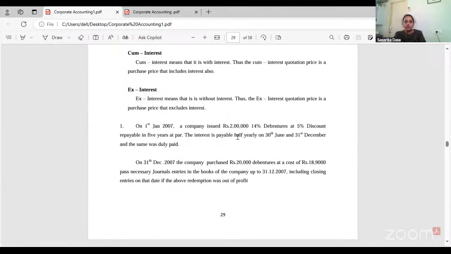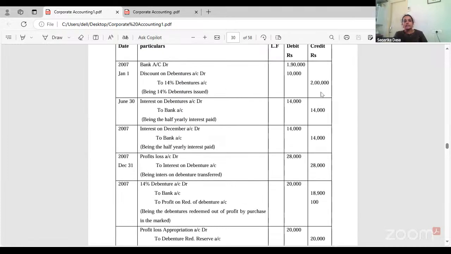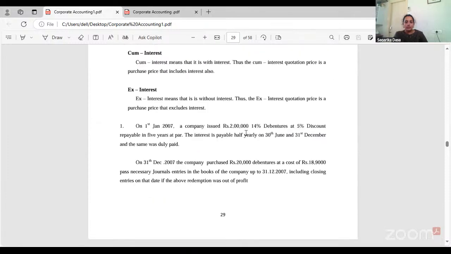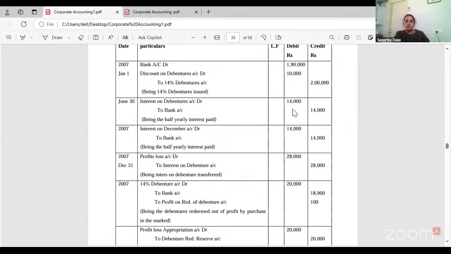The interest is how much? Interest is 14 percentage they have mentioned. This is nothing but your interest. Interest is 14 percentage. Hence, 2 lakhs into 14 percentage will come to 28,000.